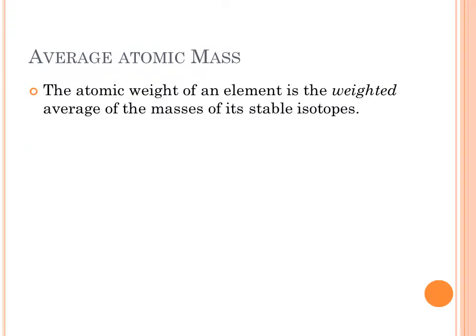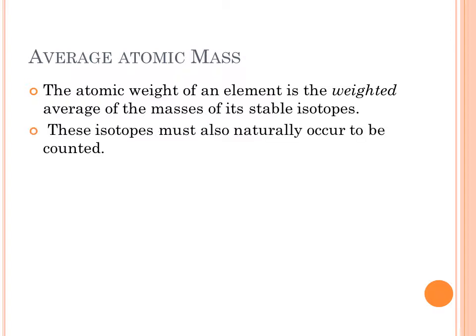Now the average weight of an element is the weighted average of the masses of the stable isotopes, and these isotopes have to naturally occur. They have to occur naturally to be counted, and they have to be stable. Elements on the periodic table that have parentheses around them, and you don't usually see decimals, those are ones that are not very stable, and what they're listing is the mass number of the most stable isotope.